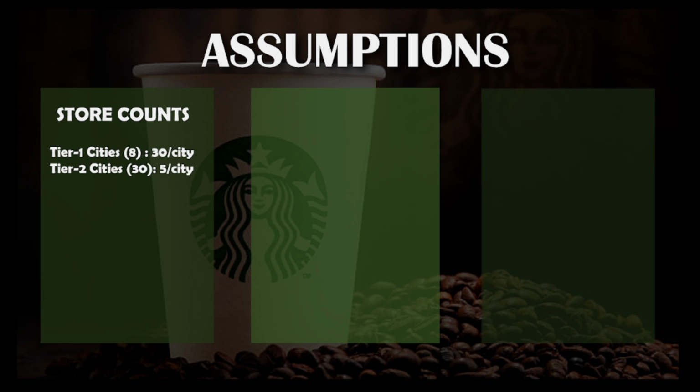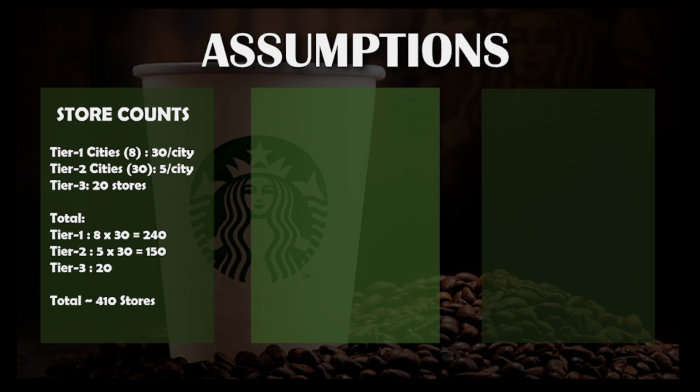So our tier 2 penetration is limited to around 30 cities. For tier 3 cities, I'm assuming total stores are 20. So if we calculate all these stores, we'll get around 410 stores in India. Now let's look at the customer flow.